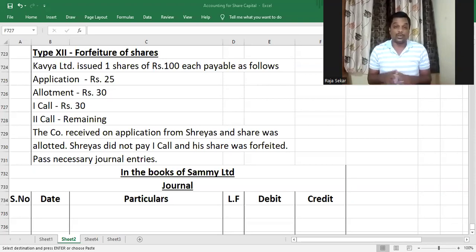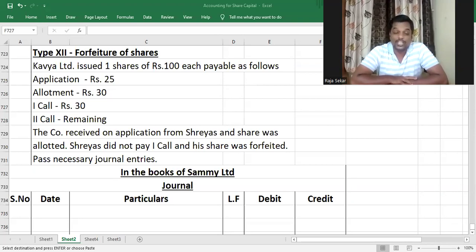In this series of videos, we are learning various concepts that are involved in accounting for share capital. And right now, we are touching forfeiture of shares. Forfeiture of shares is a very important concept from examination point of view for CBSE Class 12 and further higher studies examinations like CA Foundation or any other examination in which company accounts is being tested.